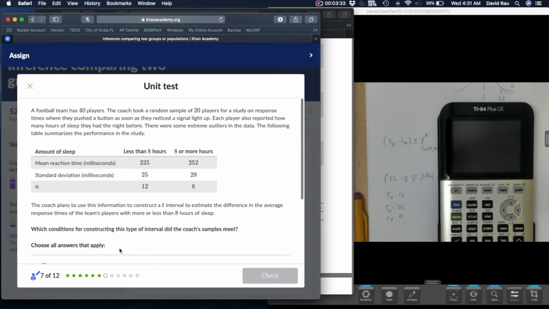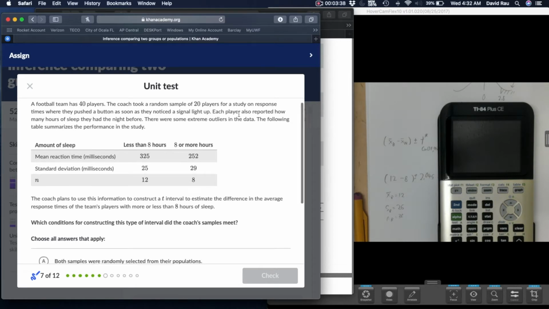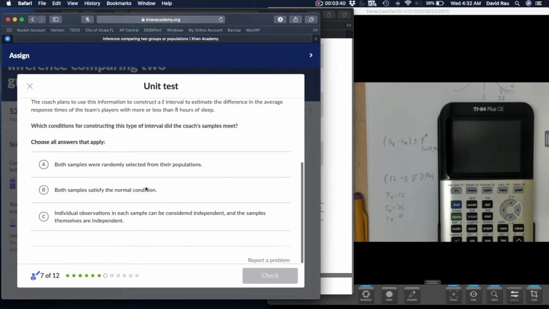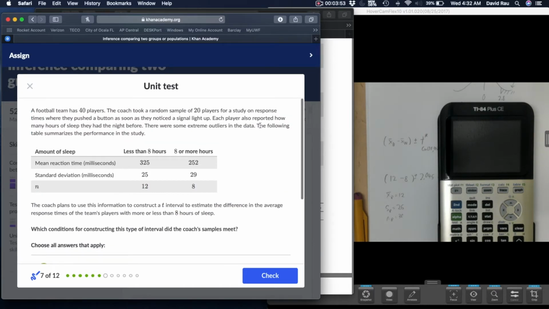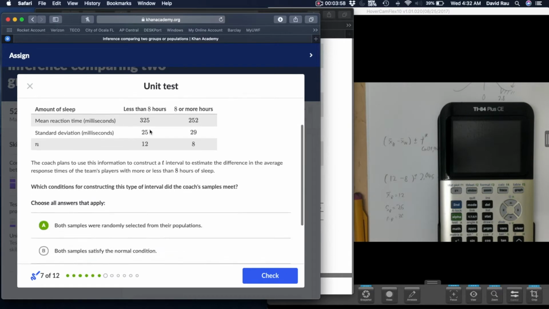Can they be considered independent? Also no, because if we have 40 players total, we sampled half. So I almost want to say that none were met, but I guess I can't. So I guess I'll say that they were random. But we didn't satisfy the normal condition because if our sample size is small, less than 30, we need to make sure that there's no major outliers in the data and that it's roughly symmetric is the words you're looking for, or that you want to put on the FRQ.